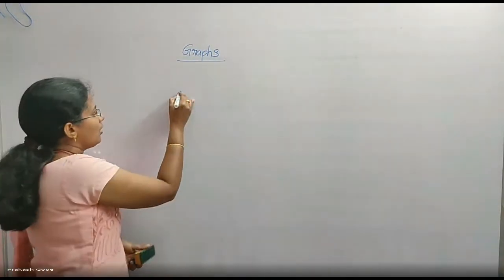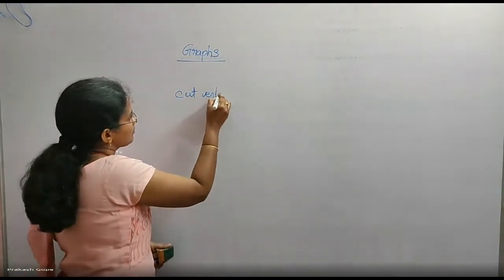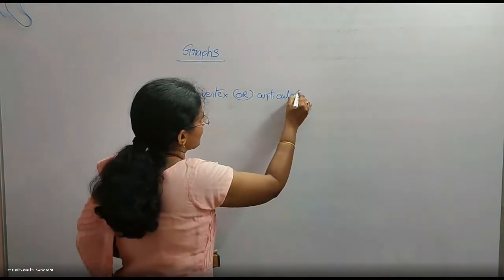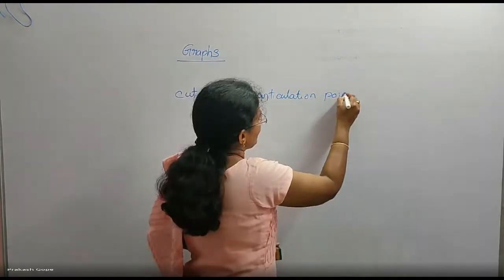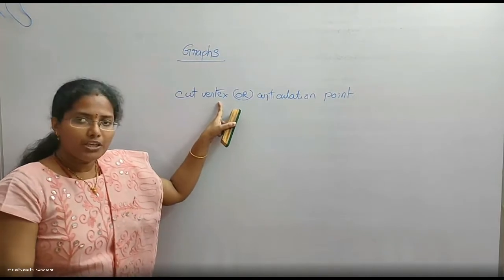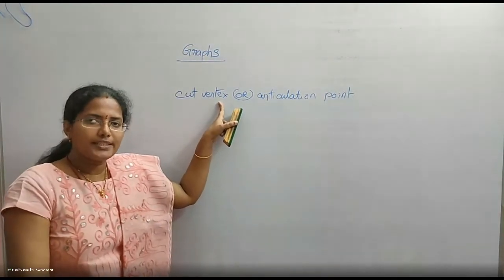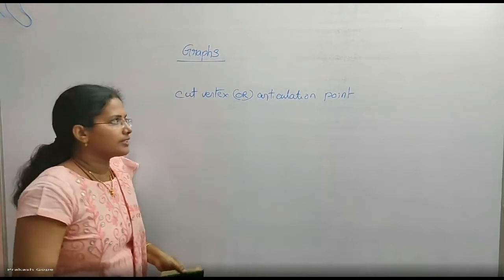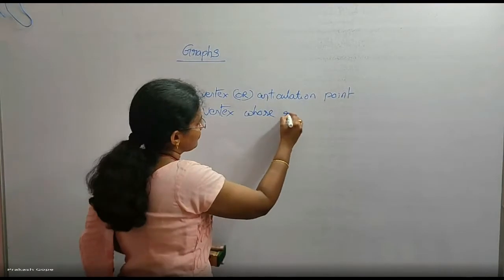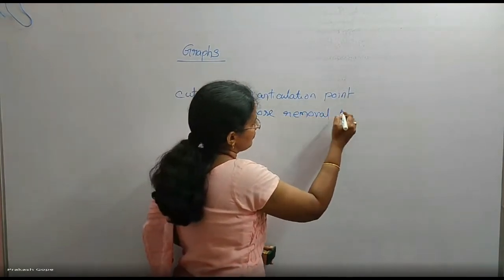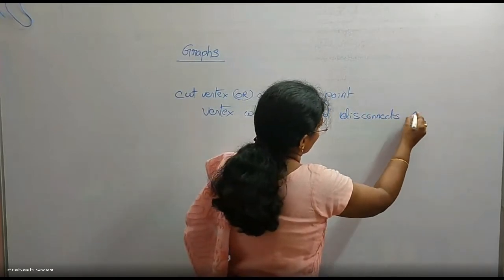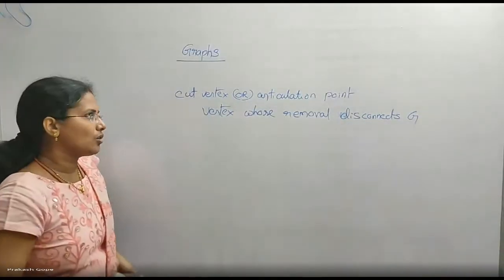Cut vertex or articulation point. What is a cut vertex in a graph? We are talking about a vertex. A vertex whose removal disconnects the graph is called a cut vertex or articulation point.